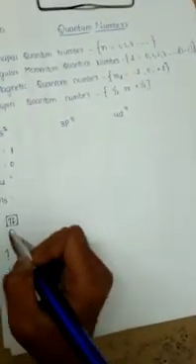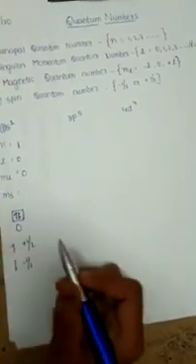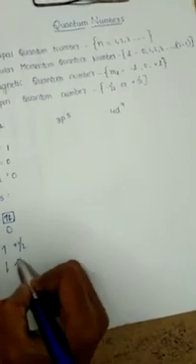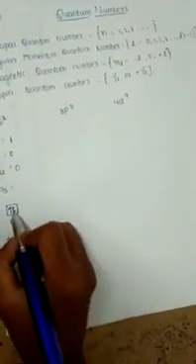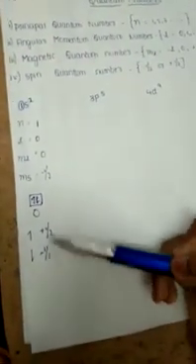We write the ml value as 0 because the 2 electrons are in the same orbital, and the ms value as minus half, because the last electron is in the downward direction. Like this, we write the four quantum numbers for the given element.